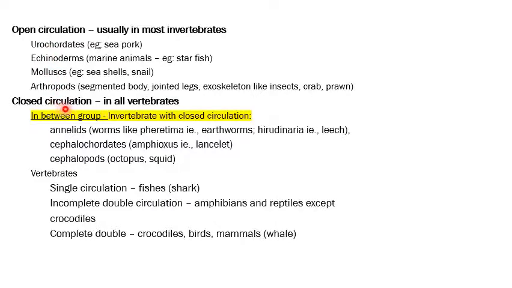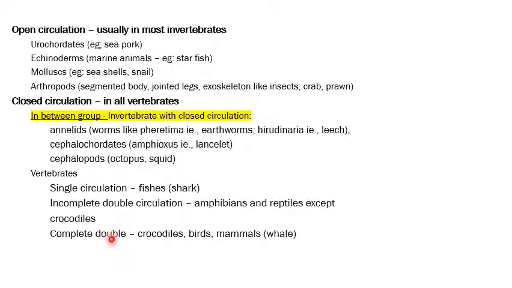The closed circulation, if we see the vertebrates, all the vertebrates have the closed circulation. As we have already seen, the single circulation is seen in the fishes like the shark. Then the incomplete double circulation is seen in amphibians and reptiles except the crocodiles. The amphibians will have only 2 plus 1 chambers. The reptiles will have 2 plus 2 partial chambers.